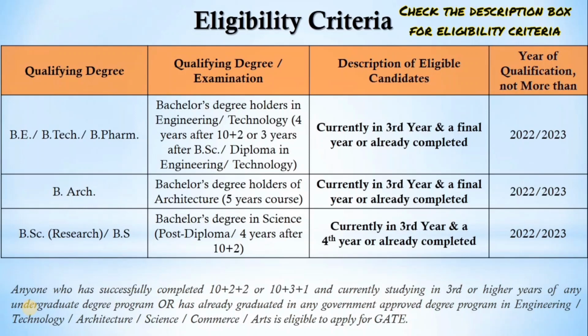Then architecture candidates with a 5 year course, who are in the third or final year or have already completed it, can also appear. Anyone who has already graduated in any government approved degree program in engineering, technology, architecture, science, commerce or arts is eligible for GATE 2022. You can check the eligibility criteria in the description box also. And this year third year candidates are also eligible, so they can appear for the GATE exam.